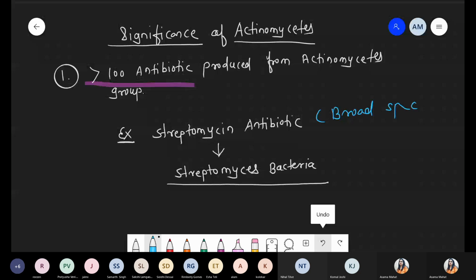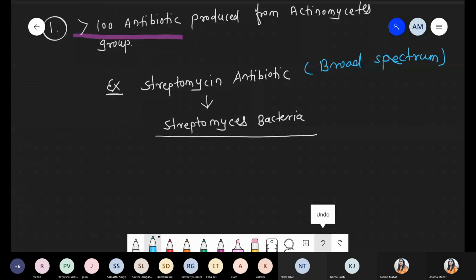And what is the meaning of broad spectrum? Broad spectrum means the antibiotic kills gram-positive as well as gram-negative bacteria, because streptomycin inhibits protein synthesis. So all types of bacteria are easily affected by the application of streptomycin. And remember, Streptomyces is the name of the bacteria belonging to the Actinomycetes group. Is this point clear, everyone? The first significance is that they are mostly involved in antibiotic production.